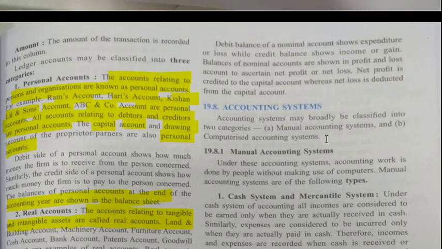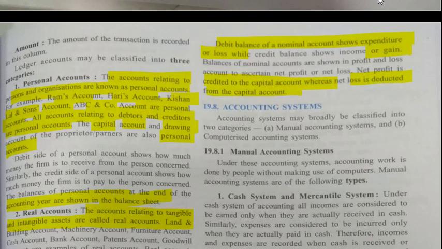Debit balance of the nominal account shows expenditure or loss, while the credit balance shows the income or gain. So remember this, that debit balance of the nominal account shows expenditure or loss, while the credit balance shows income or gain. Balance of nominal accounts are shown in the profit and loss account to ascertain net profit or net loss. Net profit is credited to the capital account, whereas the net loss is debited from the capital account.